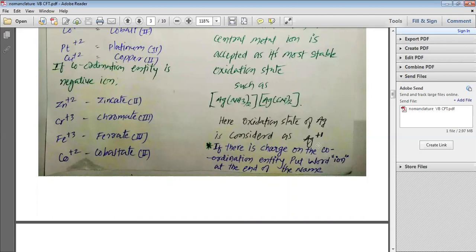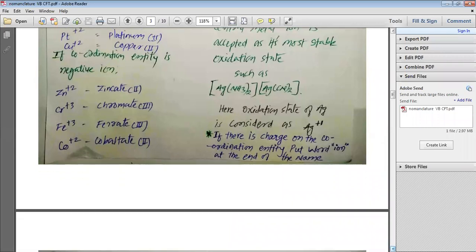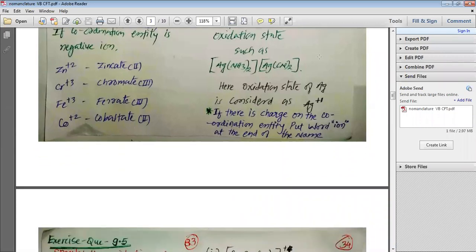Here the oxidation state of silver, that is Ag, is considered as Ag plus, that is plus one oxidation state. If there is a charge on the coordination entity, put the word ion at the end of the name. This is the rule that we generally follow.